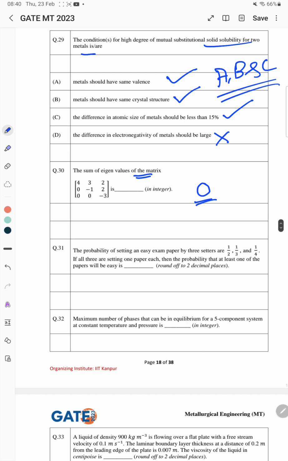31. The probabilities of setting an easy exam paper by three setters are half, 1 by 3 and 1 by 4. If all three are setting one paper each, then what is the probability that at least one of the papers will be easy? So the right answer is 0.74 to 0.76. If you have answered between this, you will get 1 mark.